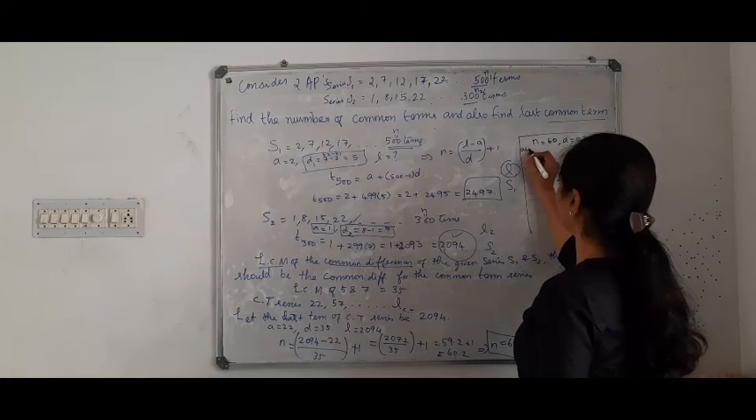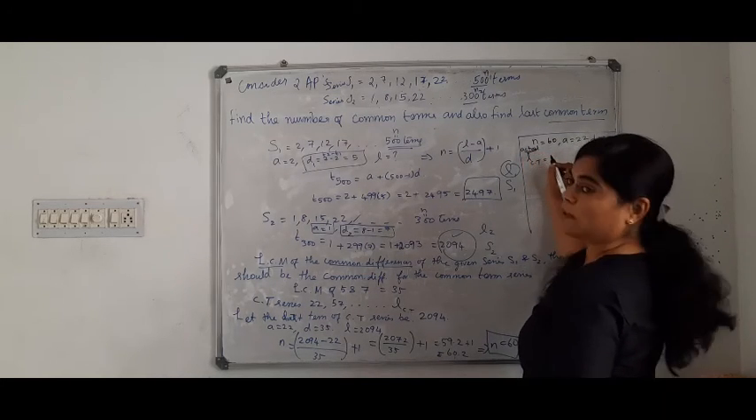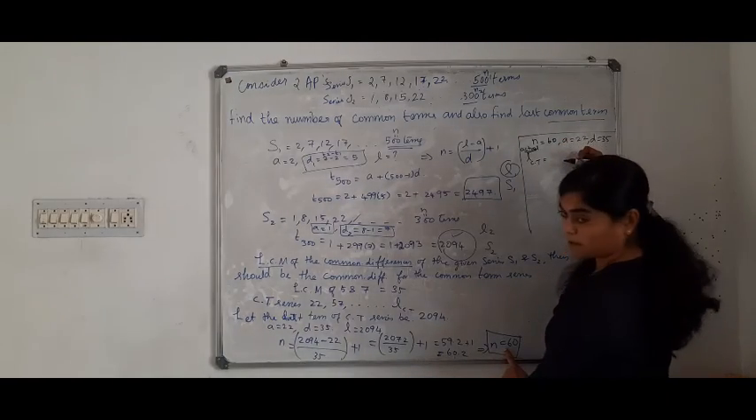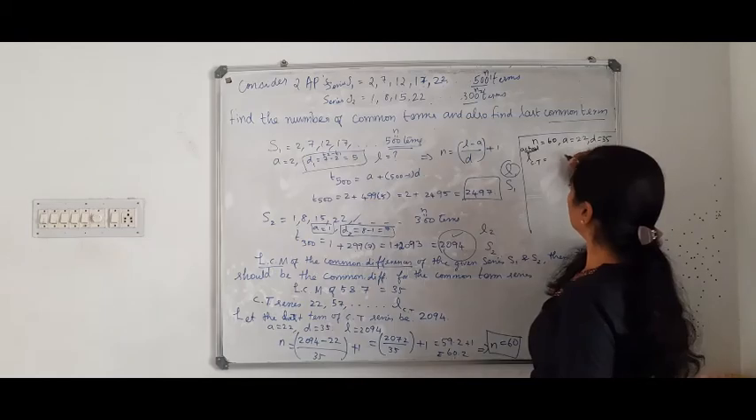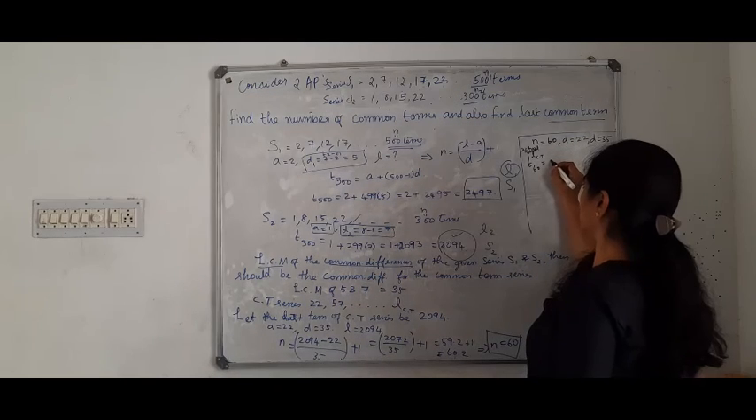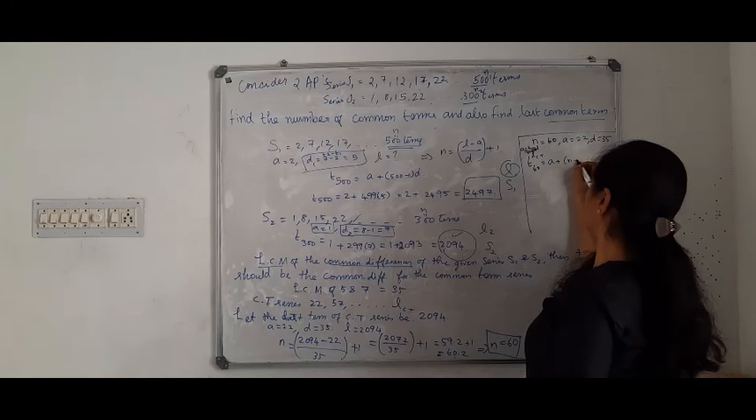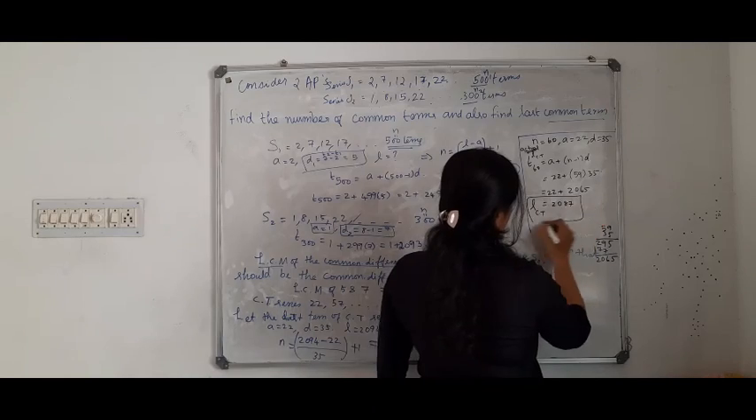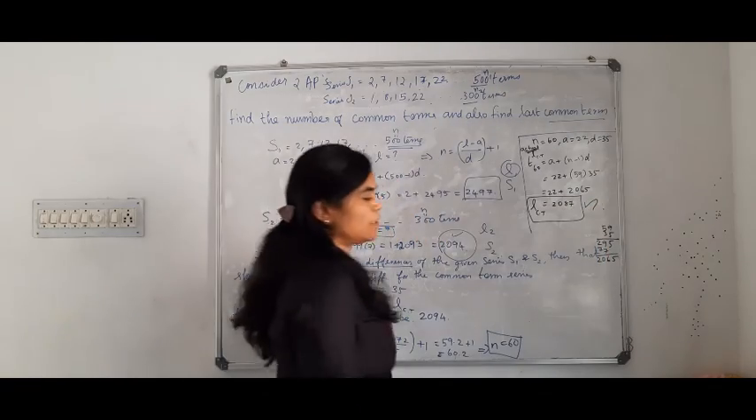This is the actual last term. What is the actual last term? It's just around this number. The number should be 60. What is the actual last term? A plus n minus 1 into D. So that is equal to 22 plus 59 into 35. This is the actual last term of the common term series.